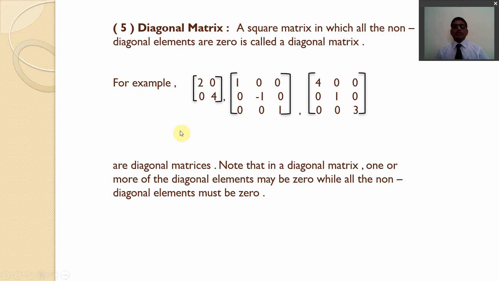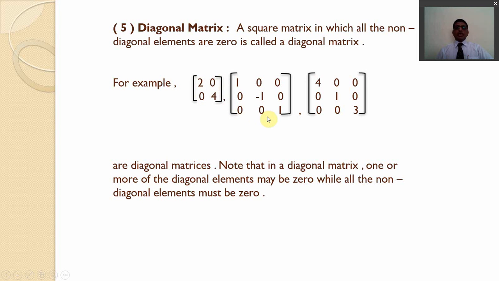Number 5. Diagonal matrix. A square matrix in which all the non-diagonal elements are 0 is called a diagonal matrix. For example, the matrix of order 2 by 2 with elements 2, 0, 0, 4. In this matrix, 2 and 4 are the diagonal elements and the non-diagonal elements are 0.